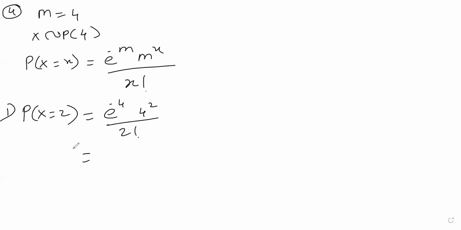What is e raised to minus 4? It is 0.0183. 4 square is 16 upon 2 factorial, which is 2. We can solve this further. So 0.0183 into 16 divided by 2. Your answer is 0.1464.